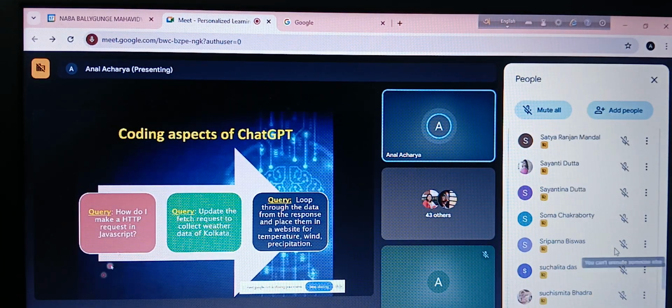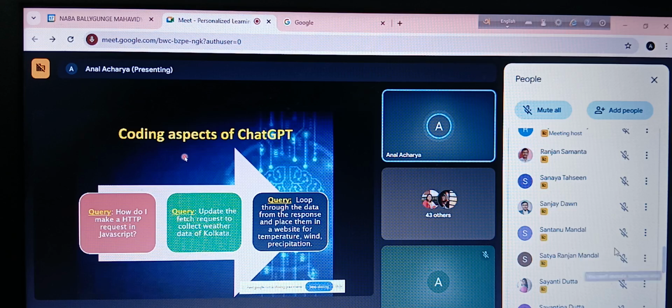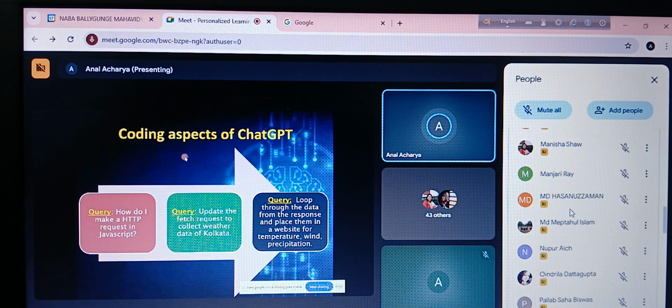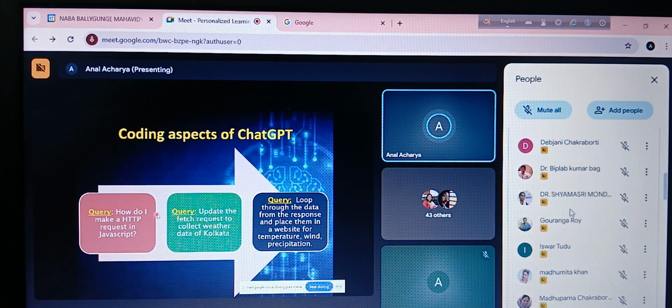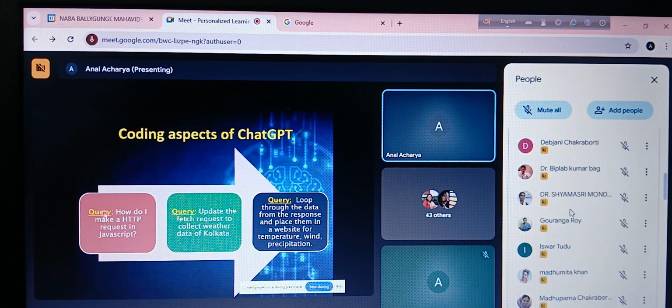Now, let us take some examples. These days we hear that a lot of companies are laying off their professionals. Why? Because coding is something that can be obtained from ChatGPT. For example, I ask ChatGPT for a certain code, and it gives me the answer. Say I ask, how do I make a HTTP request in JavaScript?